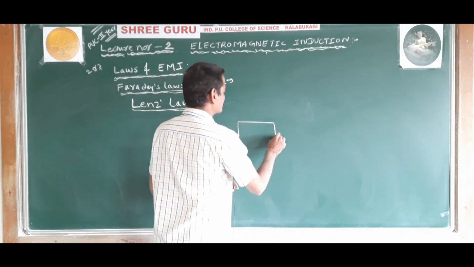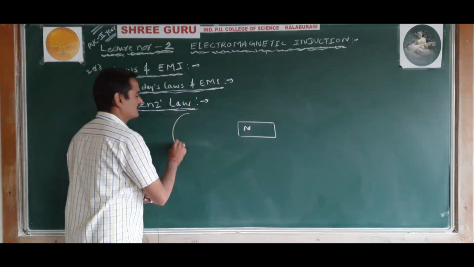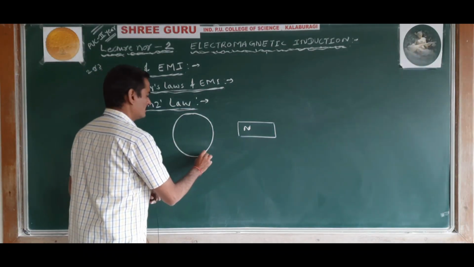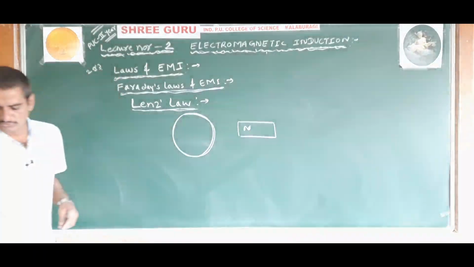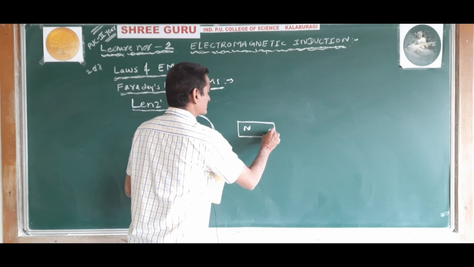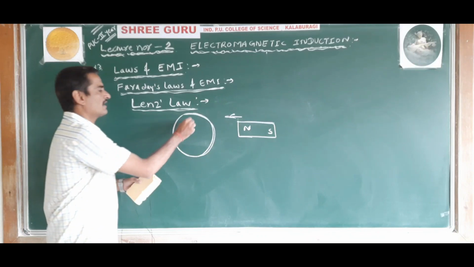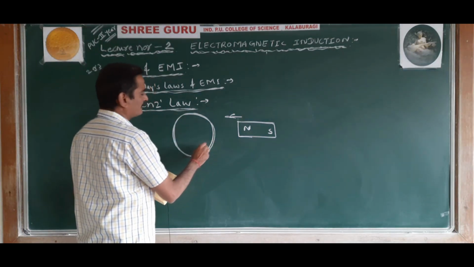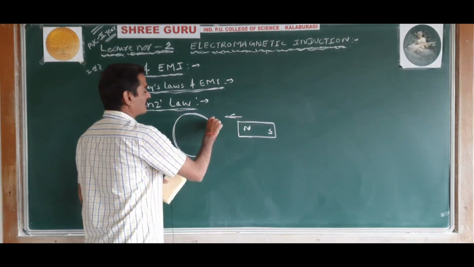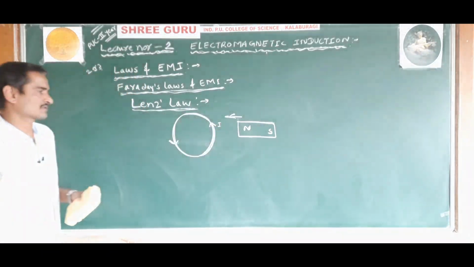Okay. So, now when a north pole of a bar magnet is brought near to a closed circuit or closed loop, or coil, a current in the anti-clockwise direction is induced.